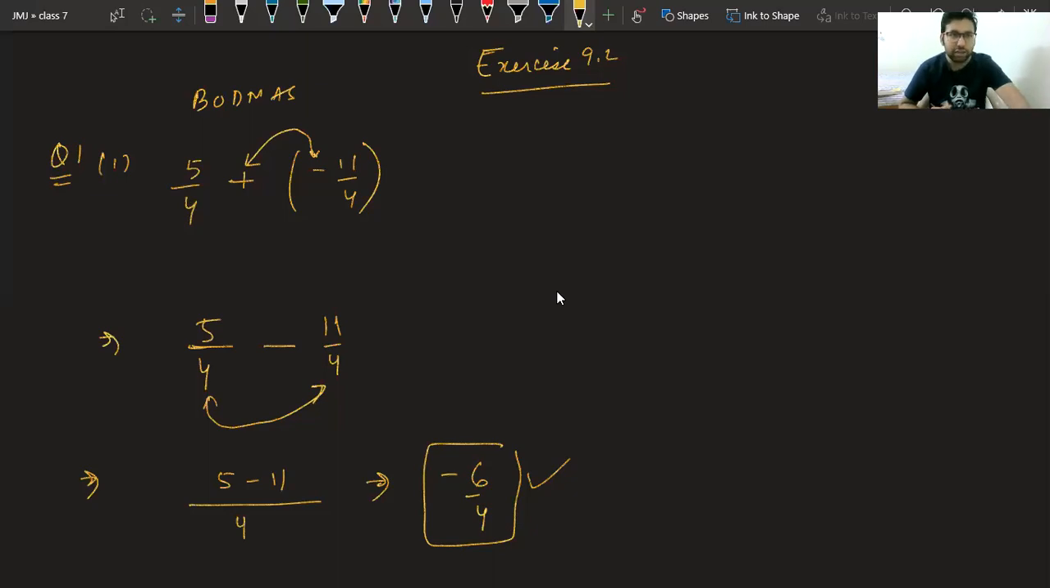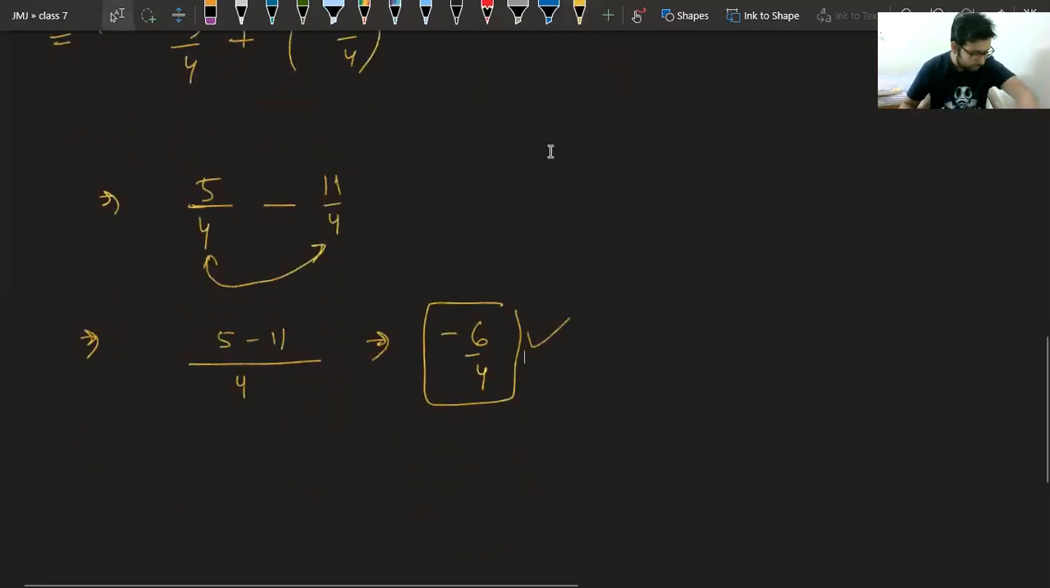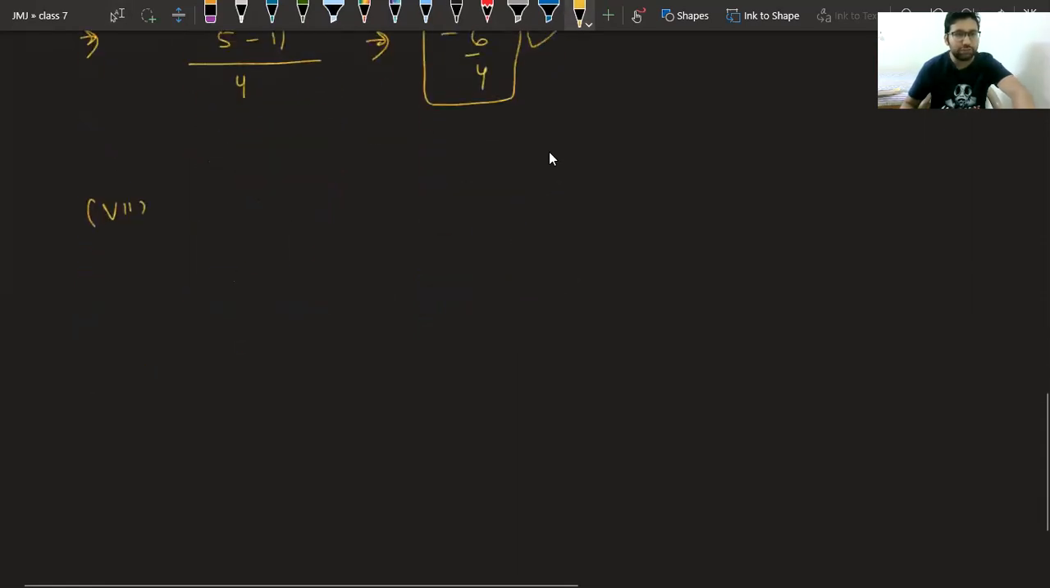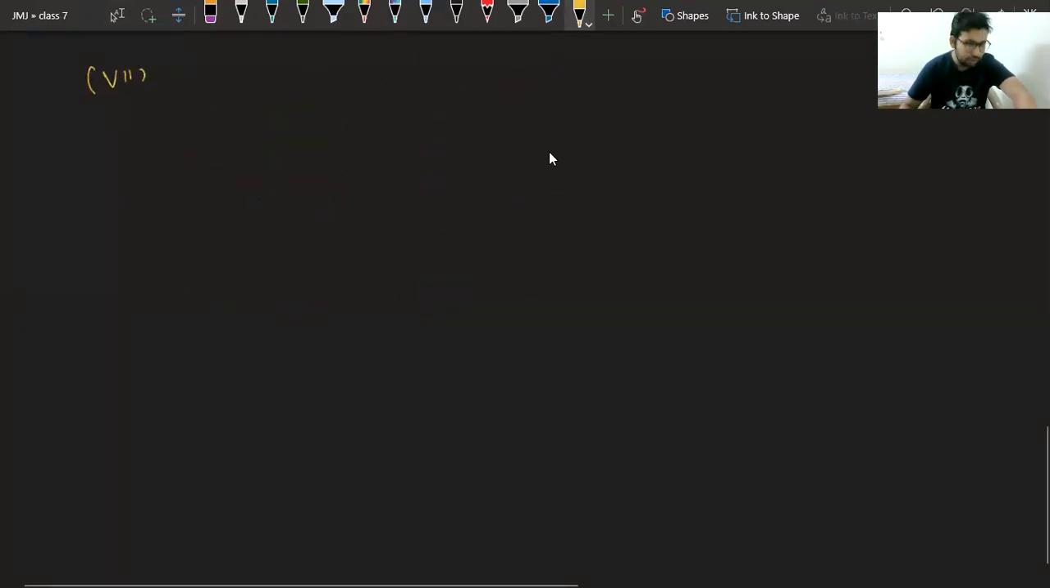Now see, next example. Suppose I take the 7th part. Class, solve the 7th part. It is minus 2, 1 by 3 plus 4, 3 upon 5.